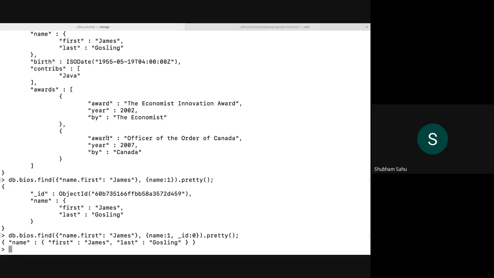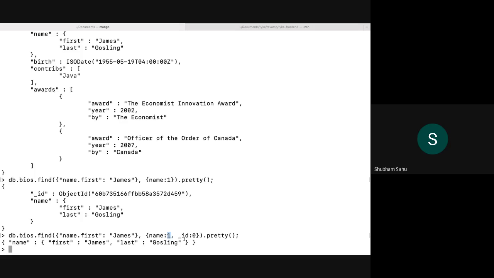Here we did the same, since we just wanted the name field. In the second parameter, again an object, we defined the field and its value as 1. 1 means we get that field.